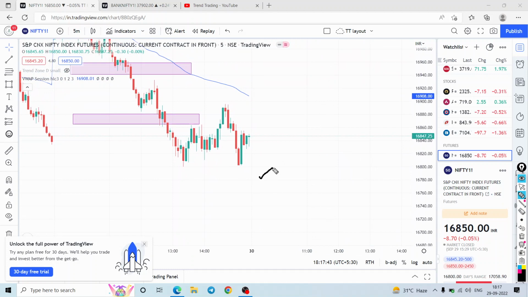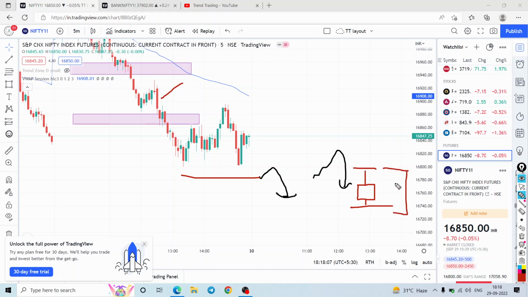If price comes to the zone, gets a rejection, tries to move up and reverses back down, and I'm getting a close clearly below 16,780 levels, I'll be looking for a bearish candle formation like this or a bearish rejection candle formation like this. That will make me plan my bearish trade below the candle low with SL placed above the candle high with a few points buffer. Again, if the candle range is more than 75 points, I'll be avoiding it. I expect price to tag 16,680 and below levels, or 1 is to 2 risk reward.